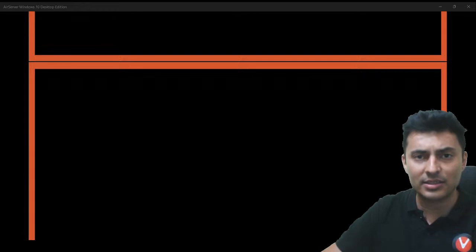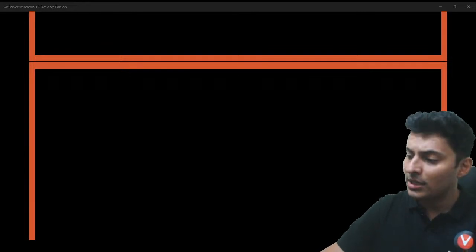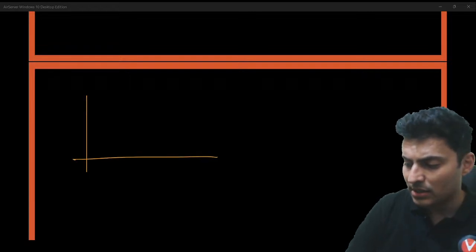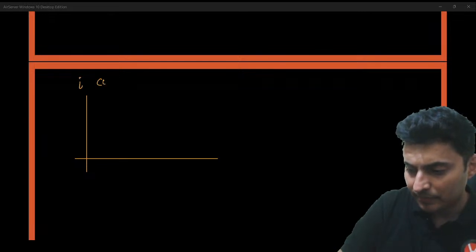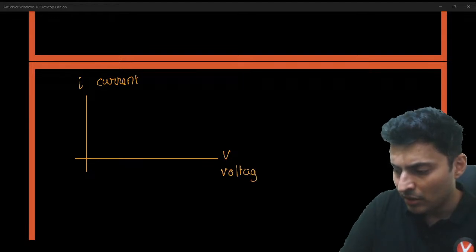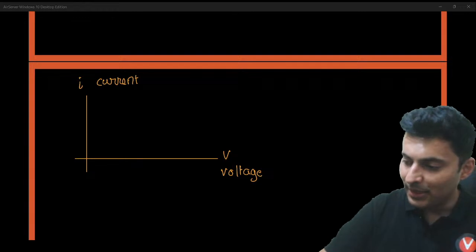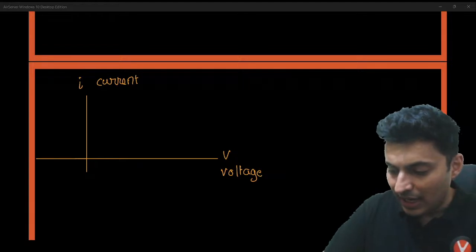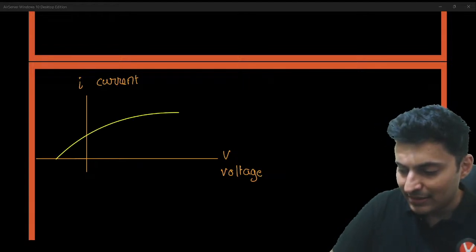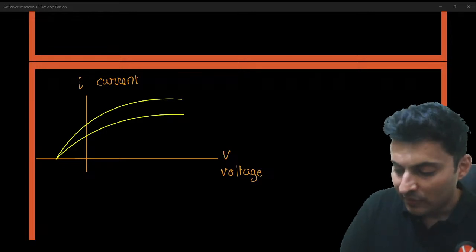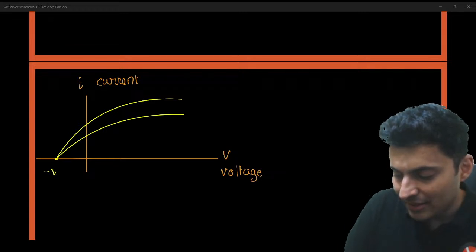Okay, this is one of the first diagrams, guys, which you must know. Next diagram is of the current versus the voltage. Let's draw that. Here you have the current, and here you have the voltage. How does this graph look like? Well, it's very interesting. In fact, we have to draw it in the second quadrant also. It starts from a negative voltage value and it goes like this, and then it again goes like this. Why does it go like that? Well, I'll tell you. First of all, this point over here is minus Vs. That Vs stands for stopping potential.